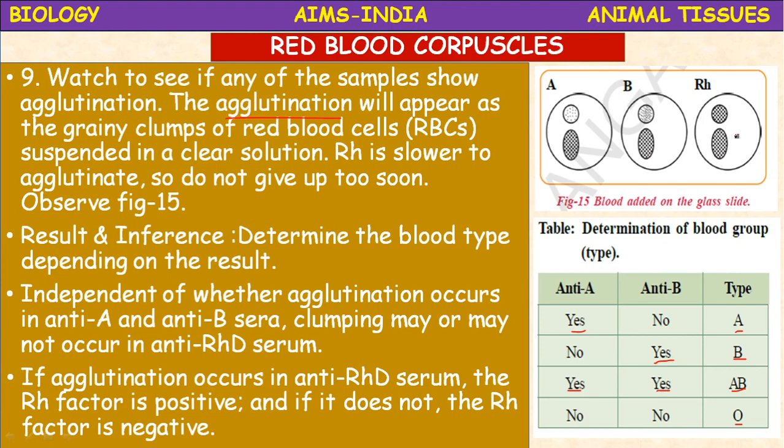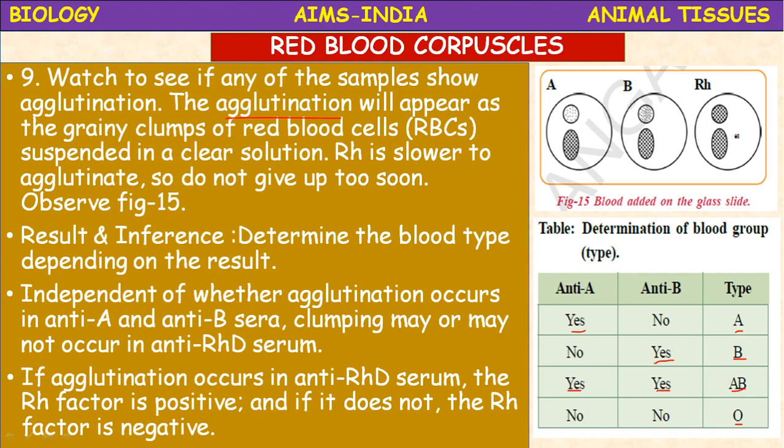Whereas for O group, with anti-A there is no agglutination and with anti-B sera also there is no agglutination. And if agglutination occurs in the RH, then it is O positive. If there is no agglutination in all the three, then it is O negative.